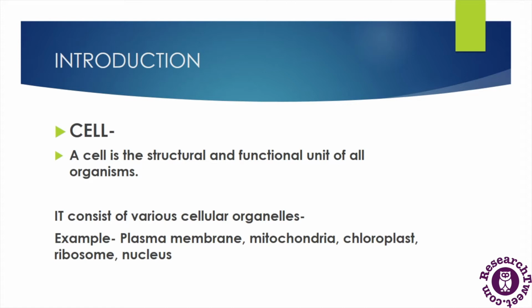The eukaryotic cell is the more evolved and more modified cell, which has a well-defined nucleus and all the proper cellular organelles, which are membrane-bound organelles. The cellular organelles are the plasma membrane, mitochondria, chloroplast, ribosome, nucleus and many others. In this video lecture we are going to discuss the most important cellular organelle, which is called the nucleus. In eukaryotic cells, the nucleus is a well-defined membrane-bound organelle found in the center of the cell.